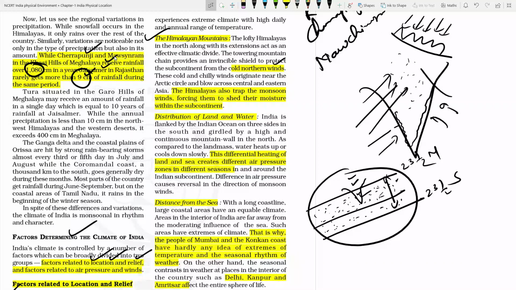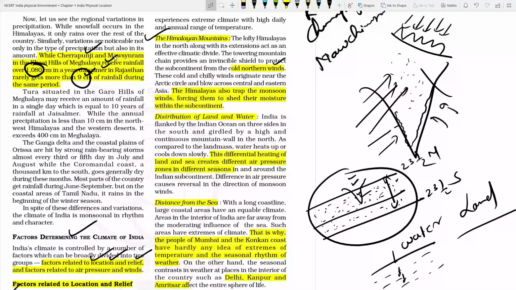So distribution of land and water also matters. As you know, water and land have different properties. Water has multiple layers, and it transfers its energy through conduction layer by layer. So that's why water takes time to heat up, while it is not the case for land.